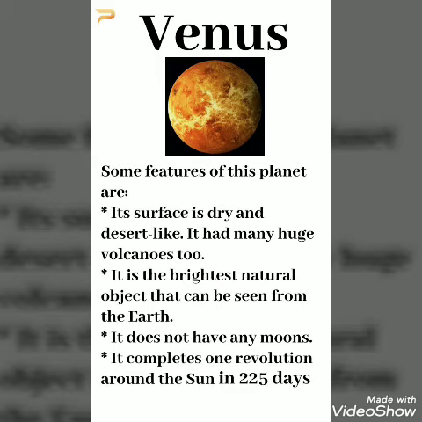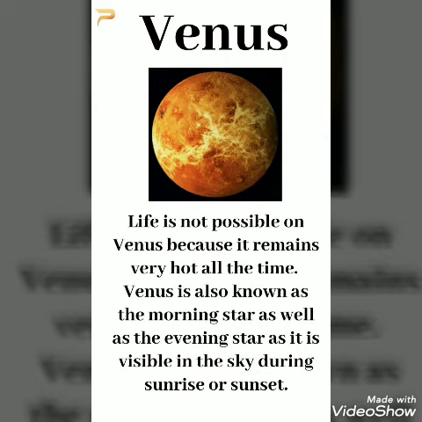It completes one revolution around the Sun in 225 days. Life is not possible on Venus because it remains very hot all the time. Venus is also known as the morning star as well as the evening star, as it is visible in the sky during sunrise or sunset.